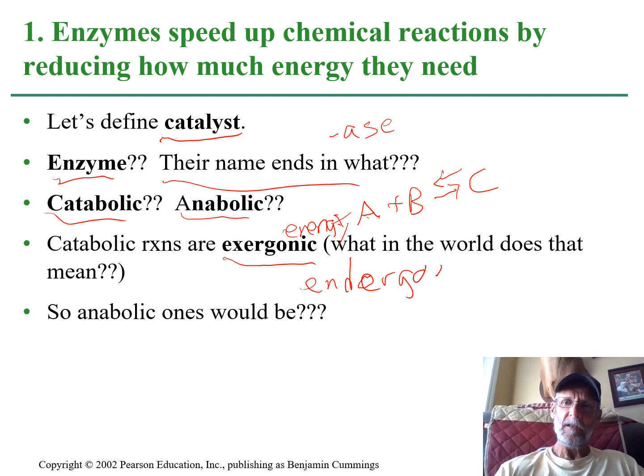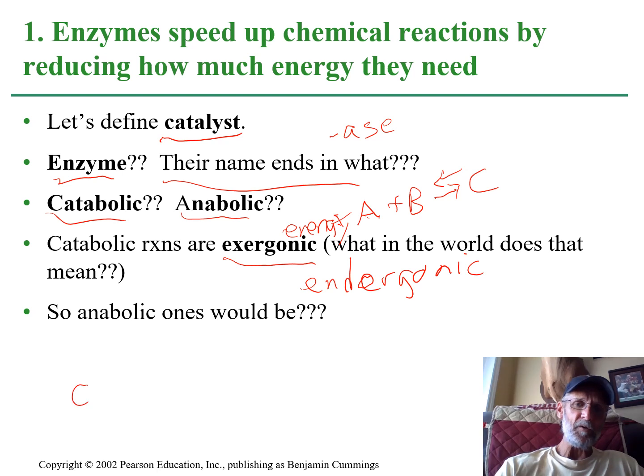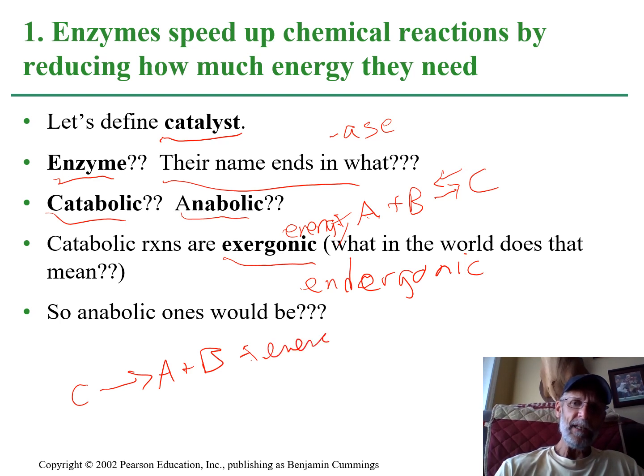Endergonic. So what does exergonic mean? That means if you take molecule C and you split it up into A and B, and that releases energy, that would be exergonic. So catabolic reactions are usually exergonic, anabolic ones usually endergonic.